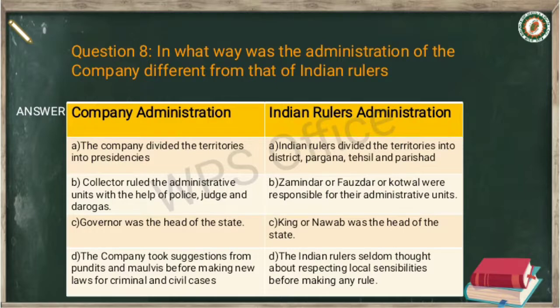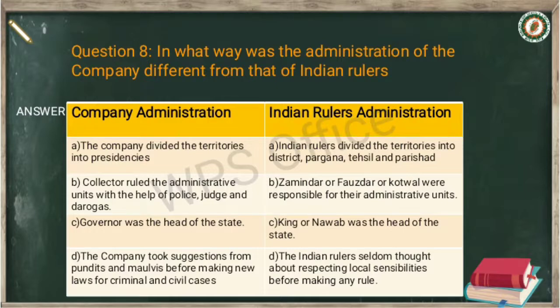So first you have to write in company administration, point A, that the company divided the territories into presidencies.